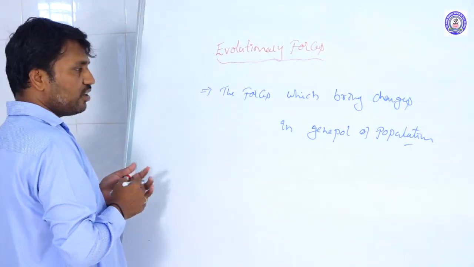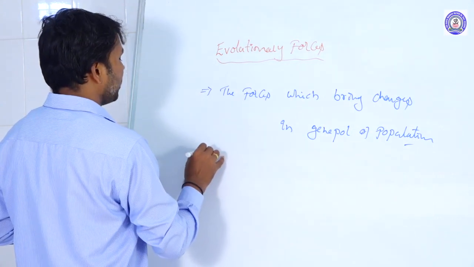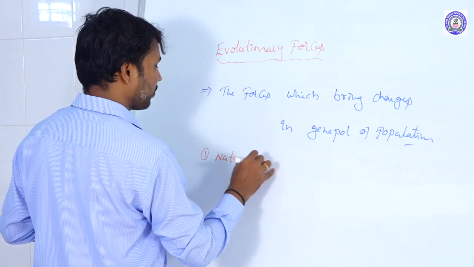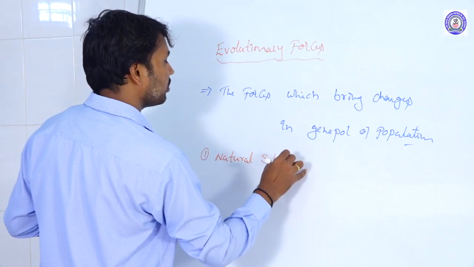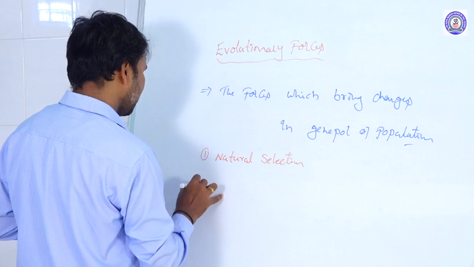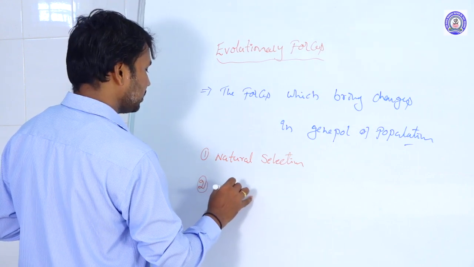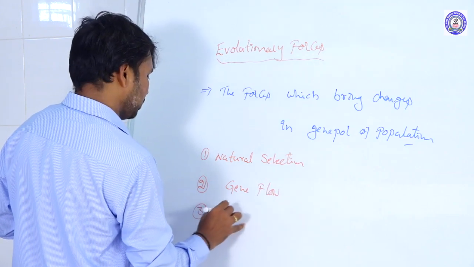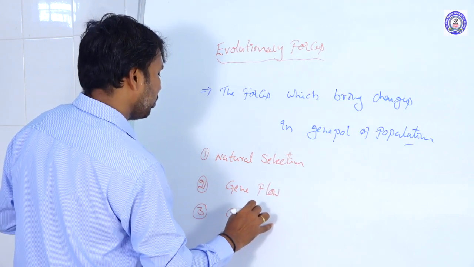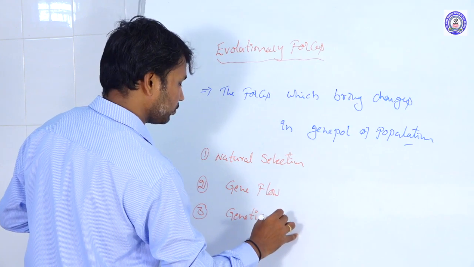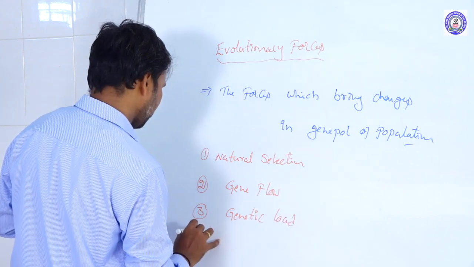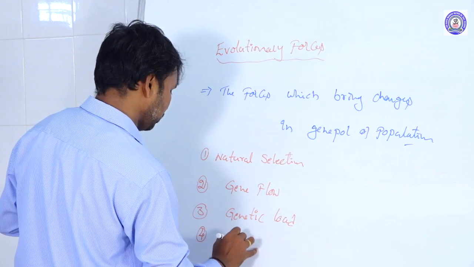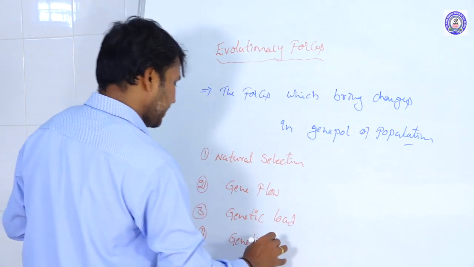Among these evolutionary forces, one is natural selection, the second one is gene flow, the third is genetic load, and the fourth one is genetic drift.